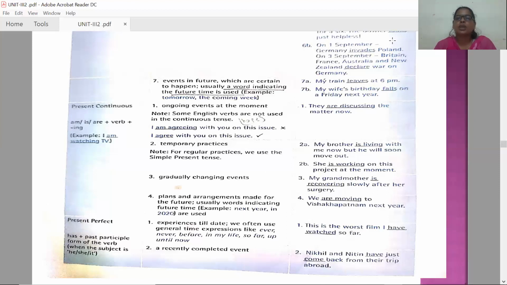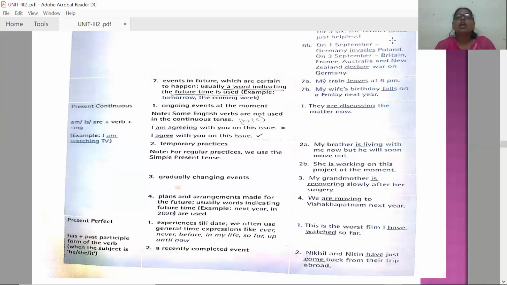And coming to fourth usage, plans and arrangements made for the future, usually with words indicating future time, like next year, in 2020 or in 2025. When we are talking about such sort of plans and arrangements which are going to happen in future, we can use present continuous tense. Like example, we are moving to Visakhapatnam next year. Like this, when we are talking about certain things which are going to happen for sure in future, we can take help of present continuous tense.